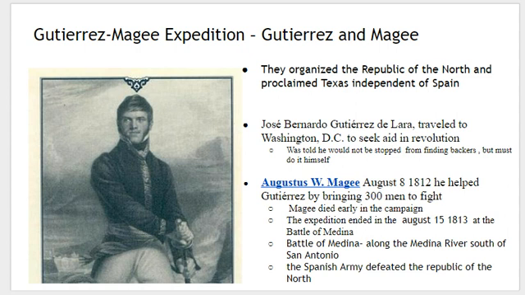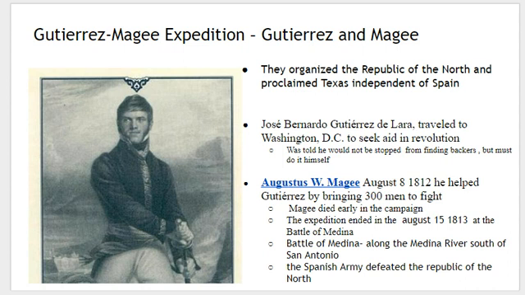Gutierrez is a gentleman who leaves the territory of Mexico and goes to Washington, D.C. to find backers to help him fight the revolution. Now, Washington is basically telling him, we're not going to stop you from finding backers here in the United States, but we're really not going to help you. So the United States is trying to take a neutral position. They're like, go ahead, do whatever you want, it's a free country, but we're not going to give you direct support.